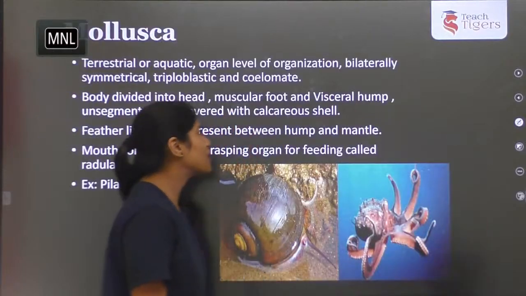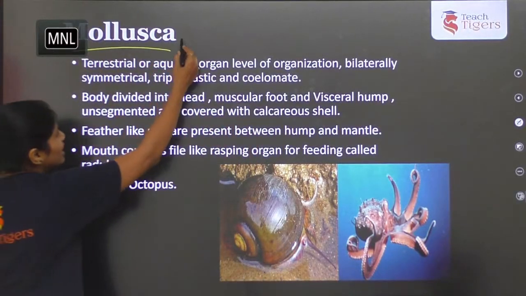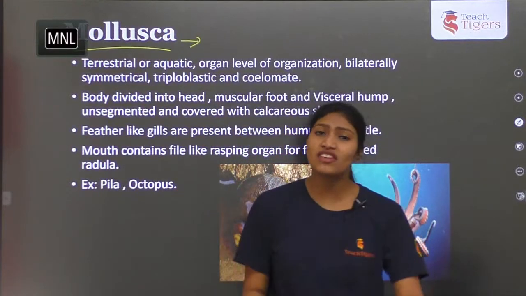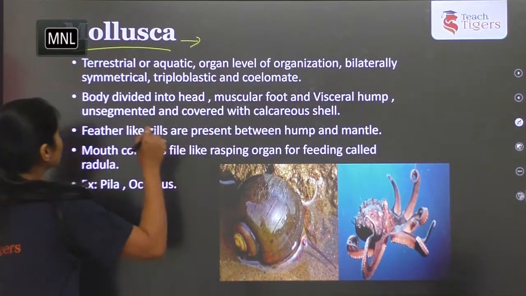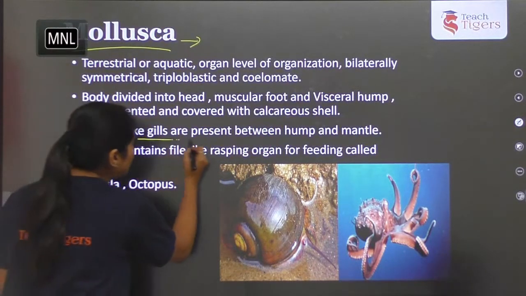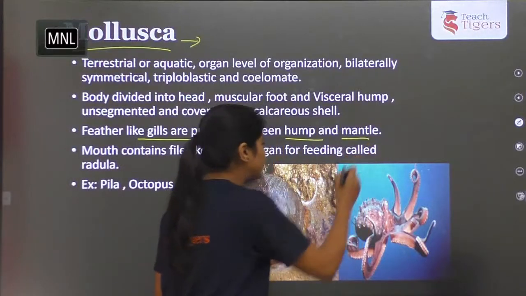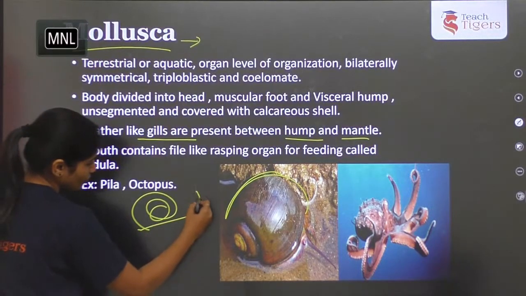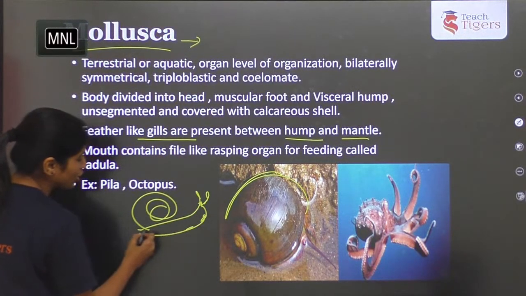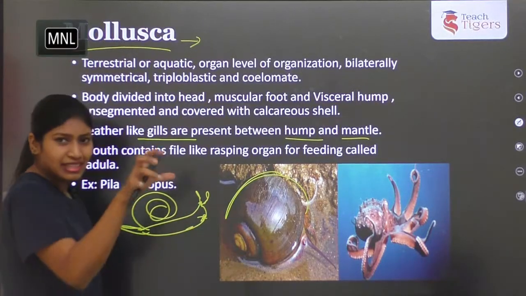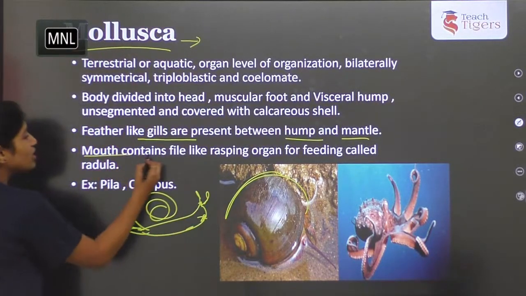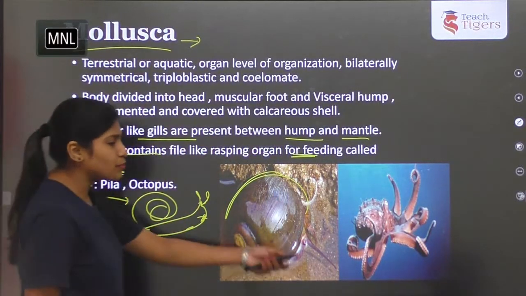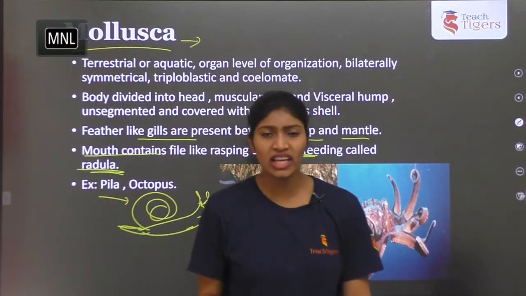Okay. Next phylum, Mollusca. These are soft-bodied and hard-shelled organisms. They have a shell which covers and protects the body. And what is the important concept in this? They have feather-like gills, which are present between the hump and mantle. You can see this is how it looks. And a rasping organ called radula. With that, it takes the food materials. The mouth contains a file-like rasping organ for feeding called radula. Examples are octopus and Pila, the snail. Okay, these are the examples.